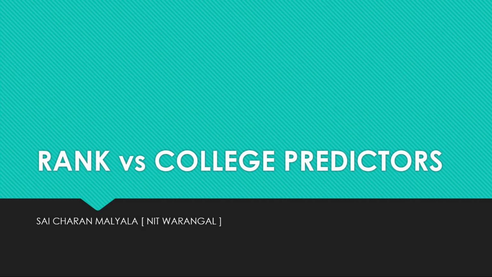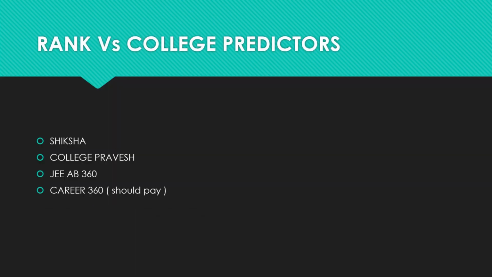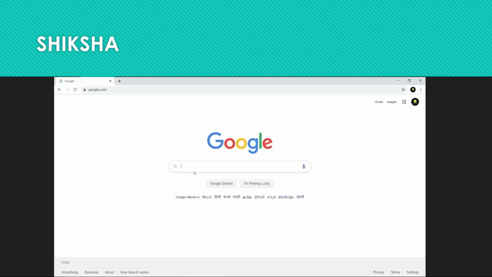And coming to the main important thing, many of you have this dilemma of how to predict a college according to your rank. Well, I will give you suggestions. You can check through Shiksha, College Pravesh, and JEE AB 360, which is an app. Career 360 is paid. You should pay some amount so that you can predict your colleges. And first, we'll see about Shiksha, how to check the process.